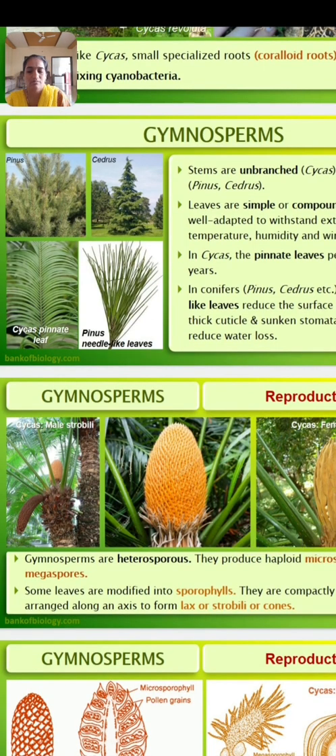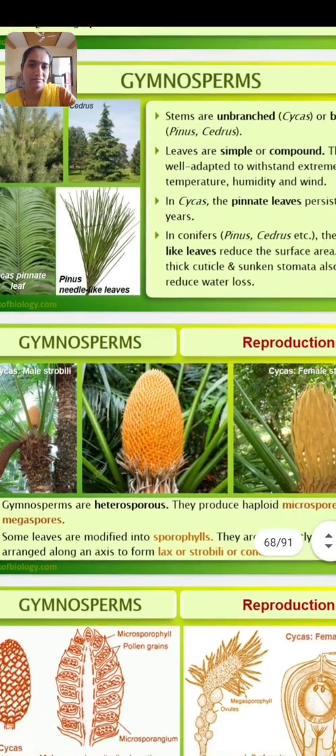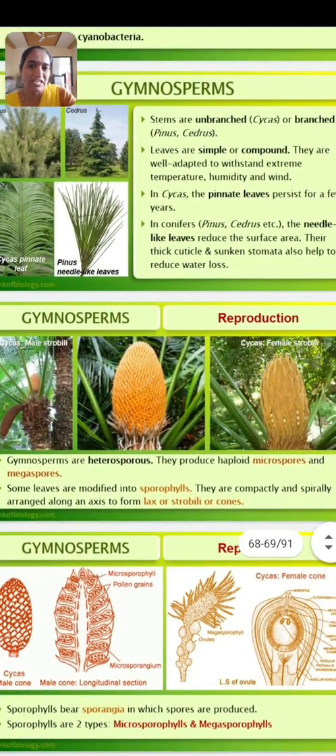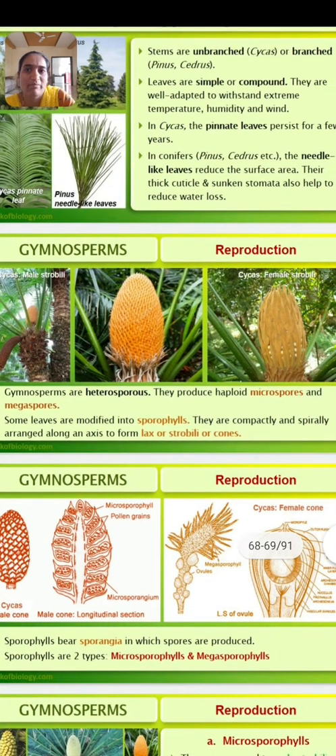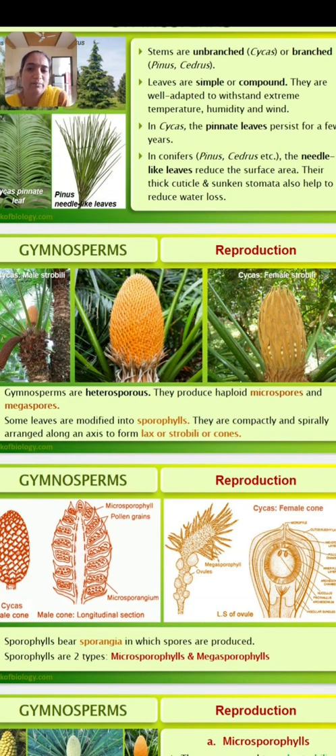Spores are produced by the microsporophyll in male and megasporophyll in female. Means reproduction takes place by the spore formation. The gymnosperms are heterosporous. Heterosporous means they produce two different types of spores. The first one is known as microspore, which is male in nature, and another is megaspore, which represents the female character.